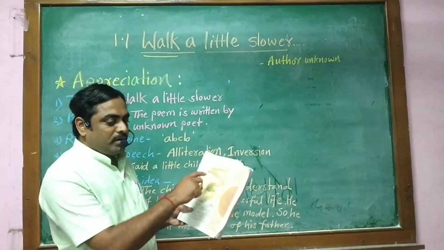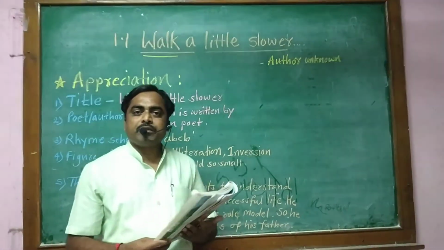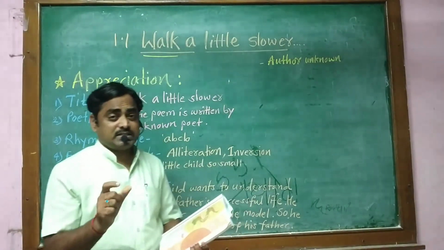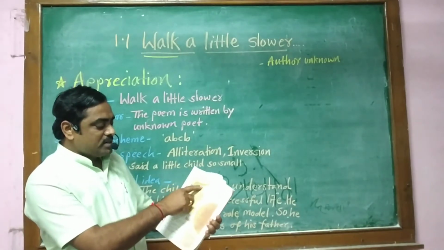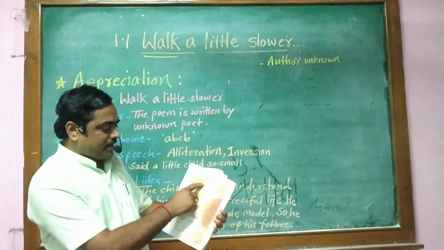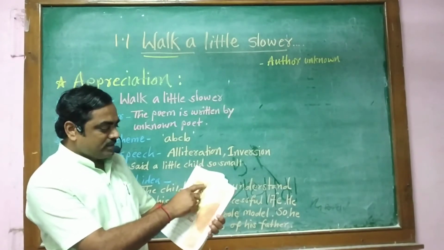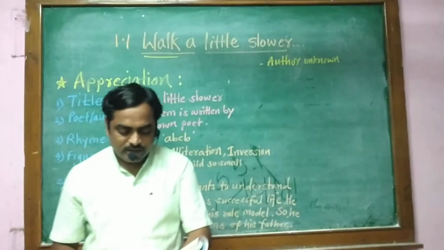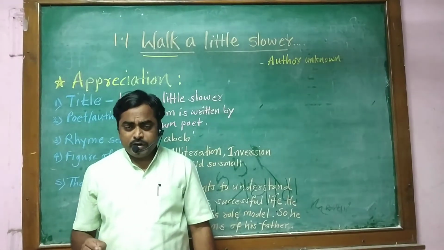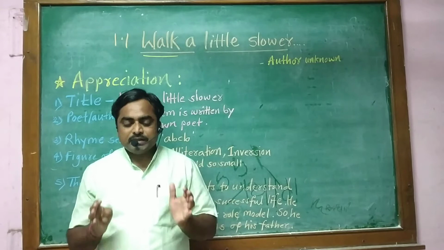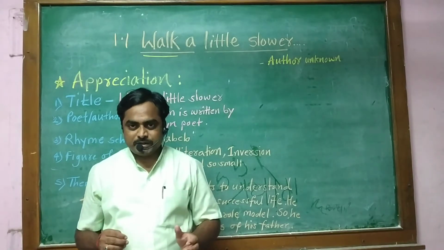When we talk about rhyme scheme, you have to consider only one stanza of the poem. The first stanza, consider the last verse, daddy's small footsteps fall. Daddy is A, small is B, footsteps C and B. The rhyme scheme is A, B, C. Okay, this is all about the poem Walk a Little Slow.